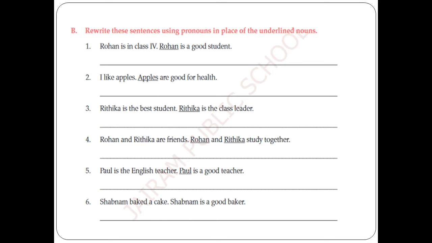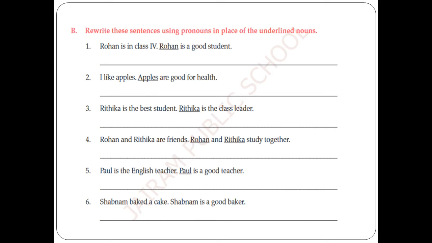Now let's go to the next exercise. Rewrite these sentences using pronouns in the place of the underlined nouns. Here are some words which are nouns and those nouns are underlined. We are going to convert the nouns into pronouns. Are you getting me, my dear children? For example, Rogan is in class 4. Rogan is a good student. Why do I want to repeat the word Rogan once again?